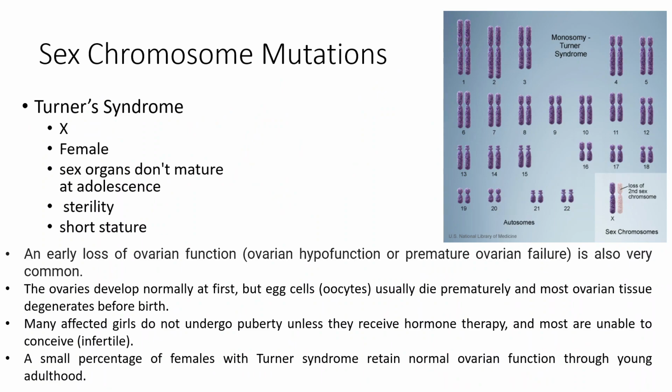One more such abnormality or aberration of sex chromosome is Turner's syndrome. Turner's syndrome, where a single X chromosome will be observed. As a single X chromosome is there and without any Y chromosome, the individual will appear as a female, but the sex organs don't mature at adolescence also. It also shows sterility and short stature.